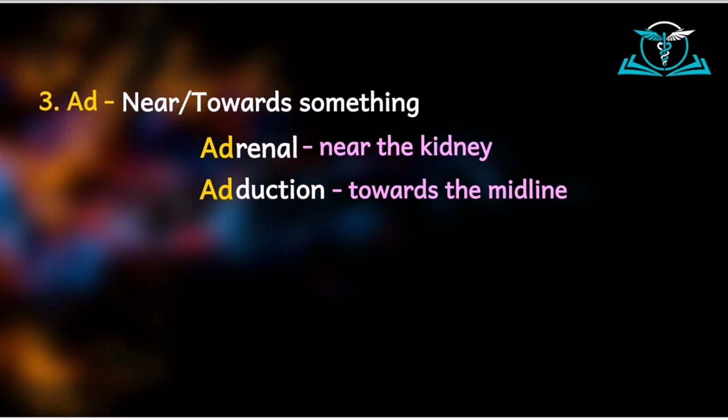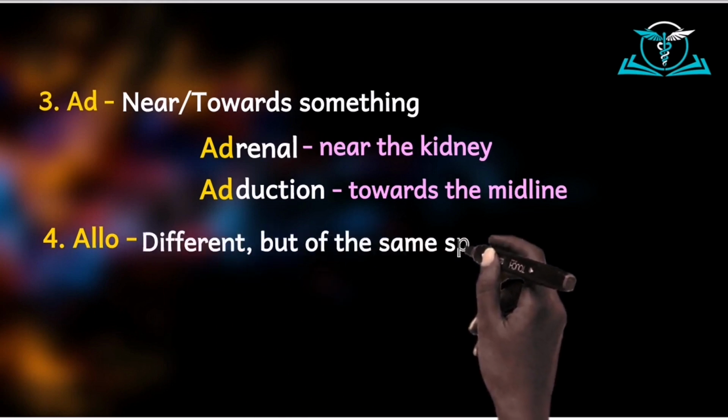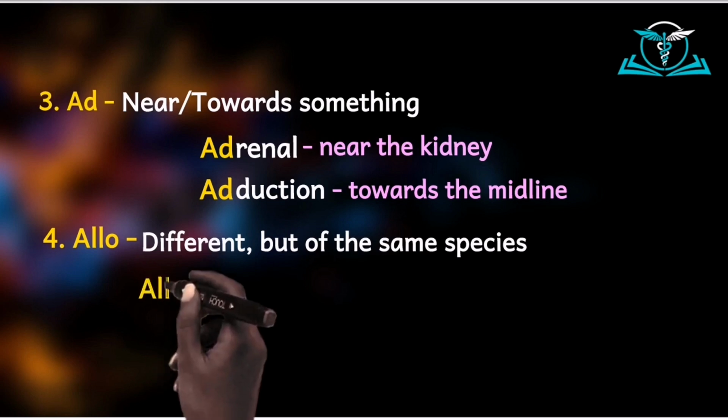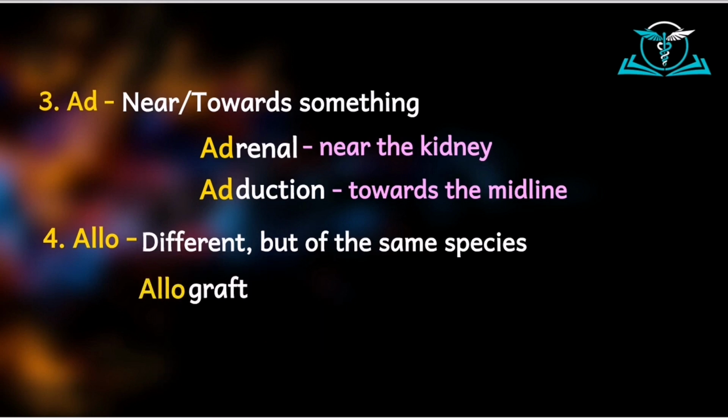Then the next prefix is allo. Allo means something different but of the same species. For example, the term allograft means that you have a graft or a structure from another individual. It means that individual is different, but that individual is of the same species.